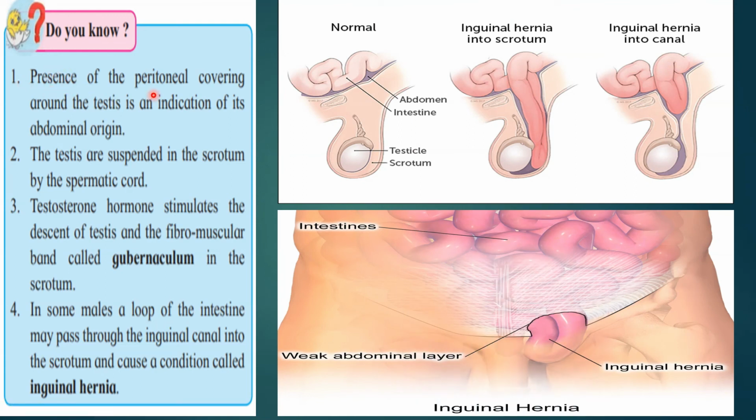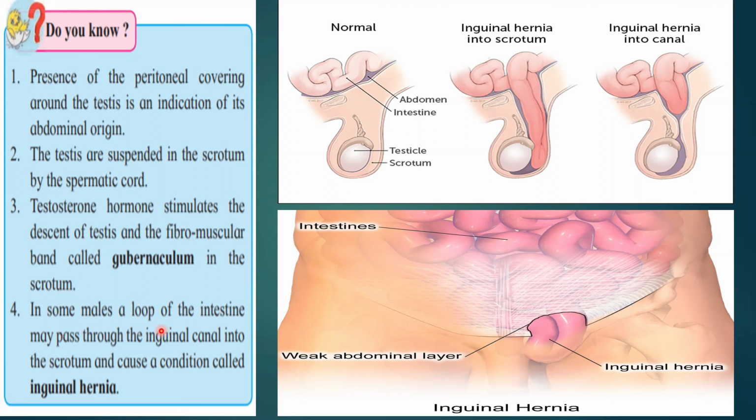Do you know the presence of peritoneal covering around the testes is an indication of abdominal origin, because initially the testis is present inside the male child's abdomen and then slowly and steadily it descends down. The testes are suspended in the scrotum via the spermatic cord. Testosterone hormone stimulates the descent of testes and the fibromuscular band called gubernaculum in the scrotum.